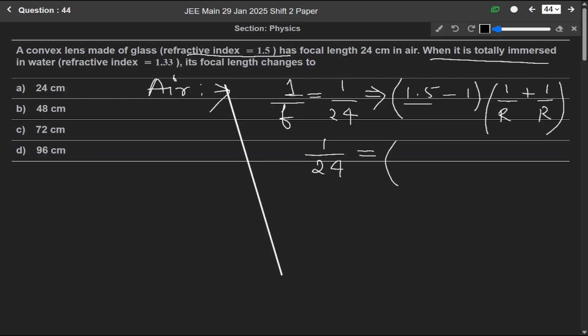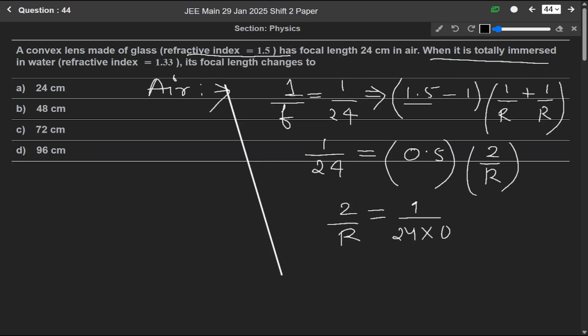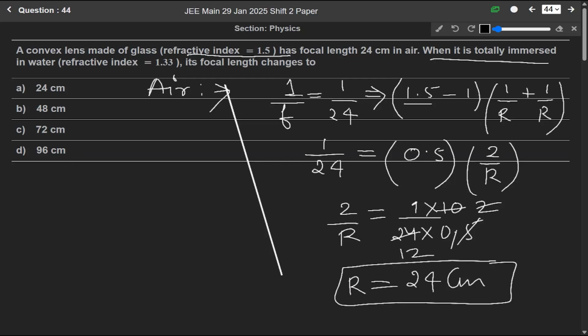So 1 over 24 will be equals to mu minus 1, it will be eventually mu2 over mu1 minus 1. So mu1 is 1 only, so it will be 1.5 over 1 minus 1, means 1.5 minus 1. So it will be 0.5 into 1 over r plus 1 over r, means 2 over r. Okay. So solving it, we get 2 over r is equals to 1 over 24 into 0.5. 0.5 means 1 into 10. So it will be 5 2s are 10, 2 12s are 24. So r will be equals to 12 centimeter. Okay. This is the first case of air.